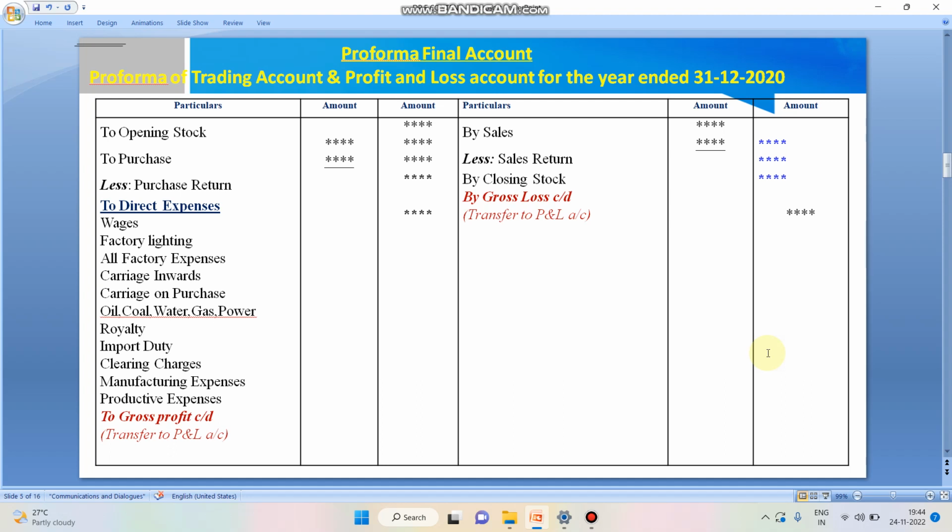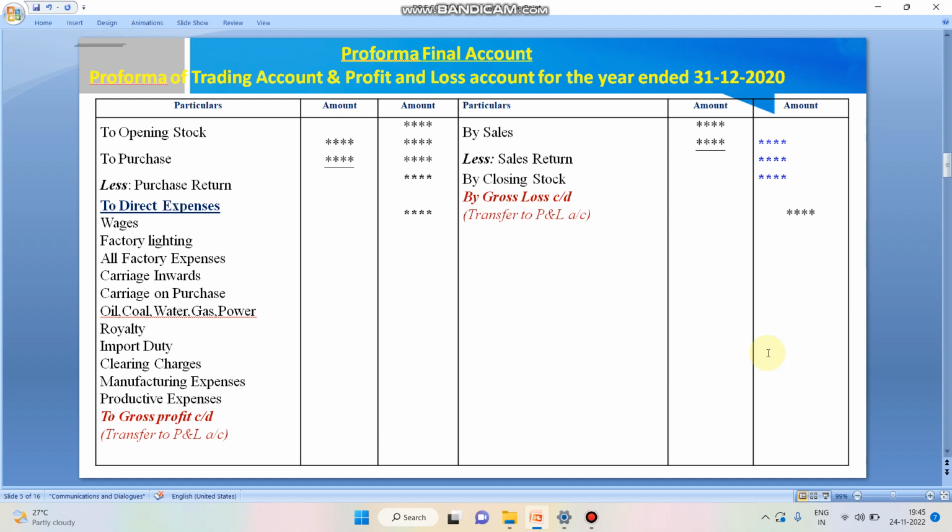The direct expenses are nothing but those expenses which are related to the manufacturing level. For example, wages, factory lighting, carriage inwards, carriage on purchase, oil, coal, water, gas, power, royalty, import duty, clearing charges, manufacturing expenses, productive expenses, and all other factory related expenses which are recorded in the trading account.